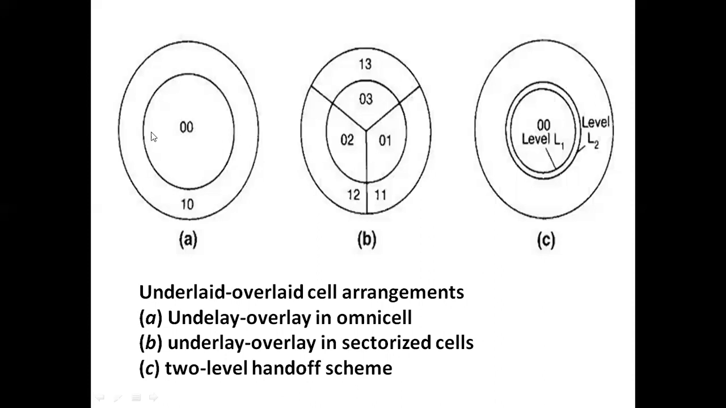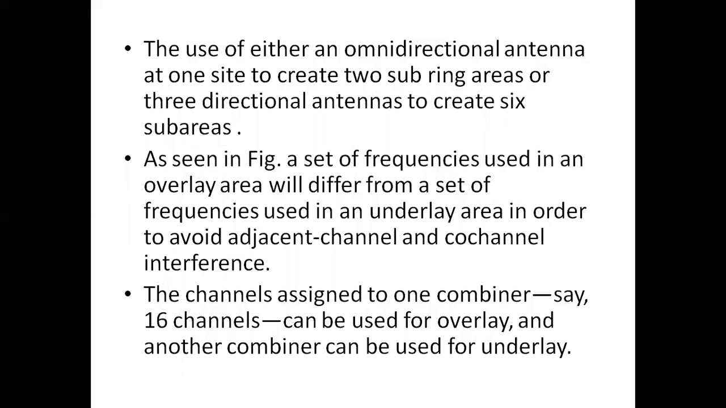So here we have one large cell, and here we have one small cell. These 2 cells are neighboring cells. These underlay and overlay cells are called neighboring cells. And so how is the channel assignment done here?